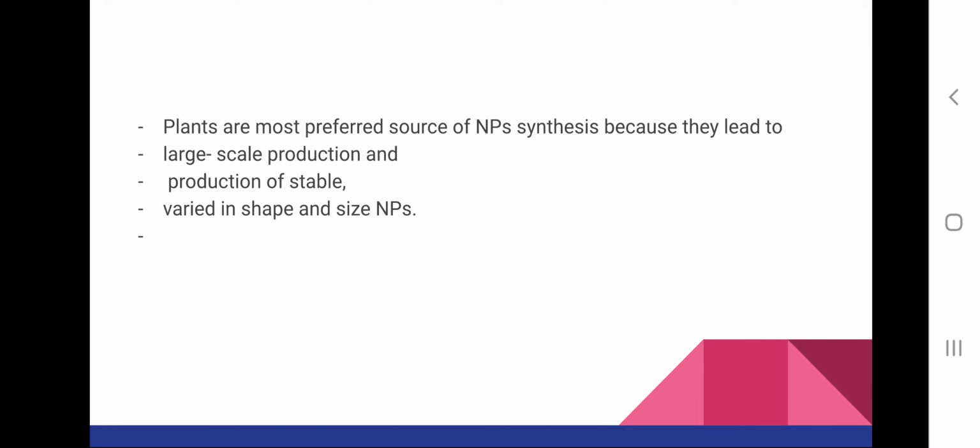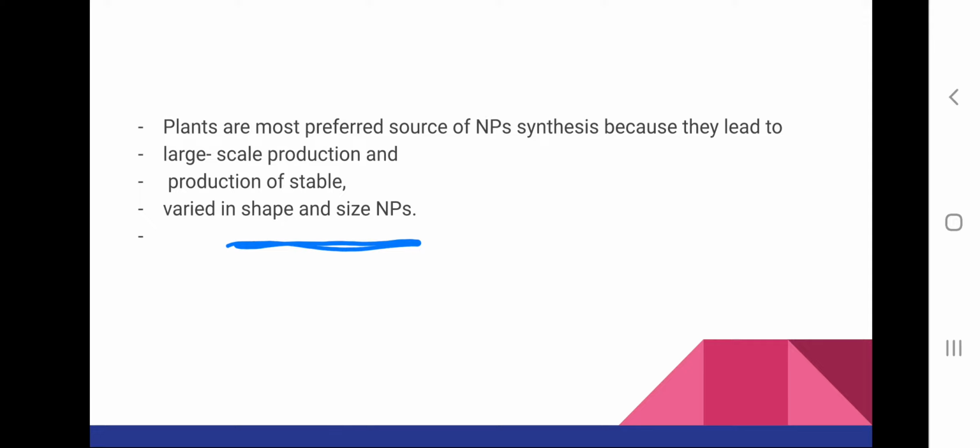Plants are the most preferred source for synthesizing nanoparticles because large scale production can be done using plants, stable products can be synthesized, and also various shape and size nanoparticles can be synthesized.